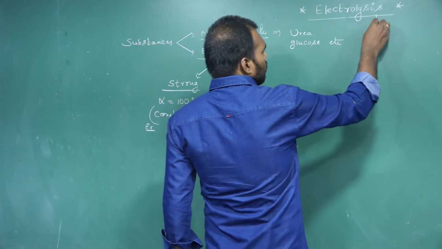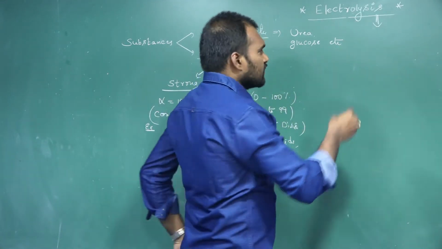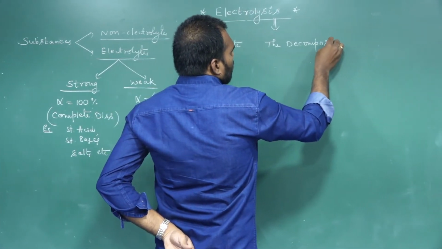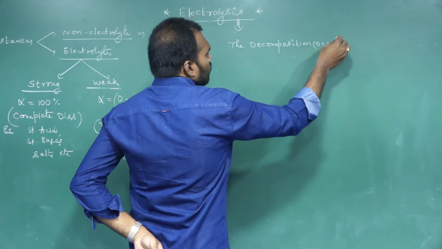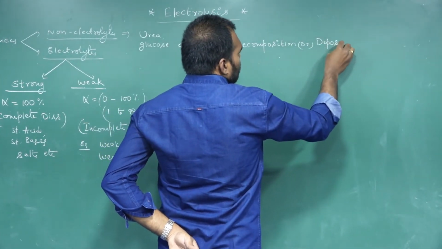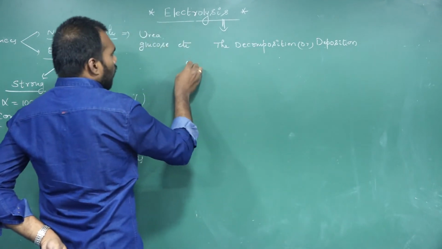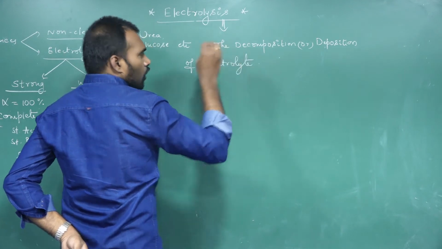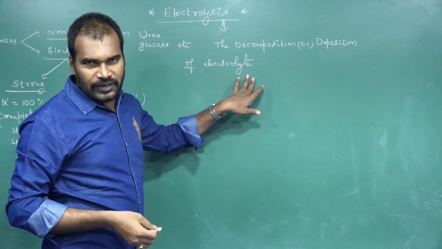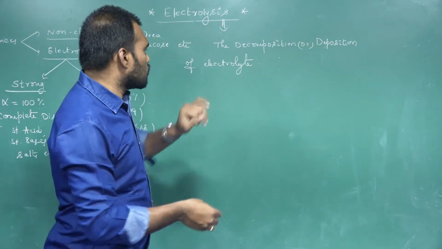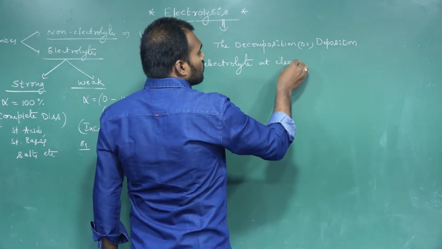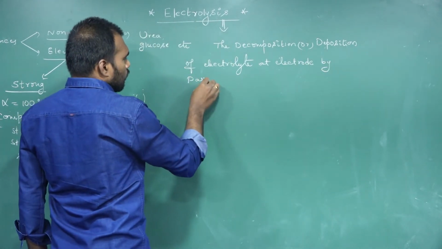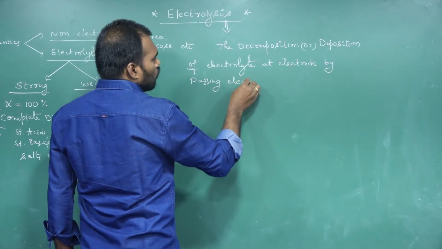So from this we can define electrolysis as the decomposition or deposition of electrolytes, or any other substance, at electrodes by passing electricity through them. Here we are taking electrolytes.